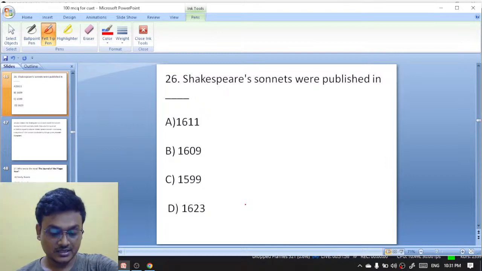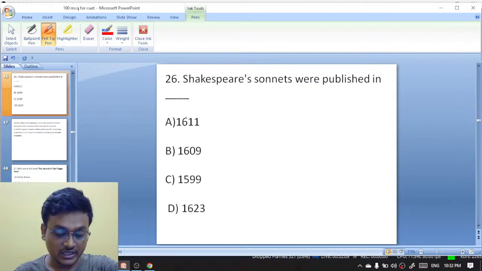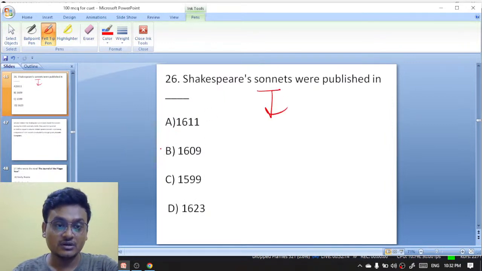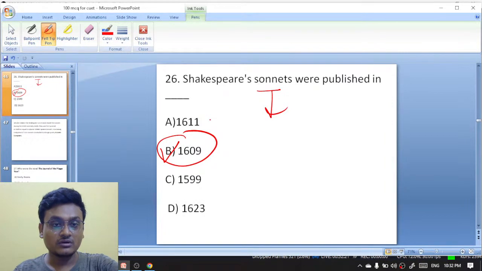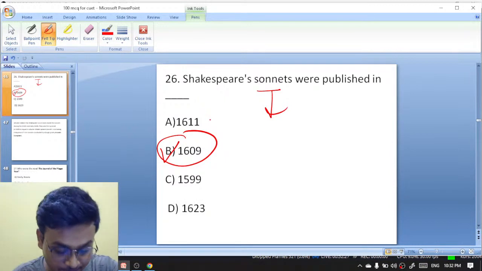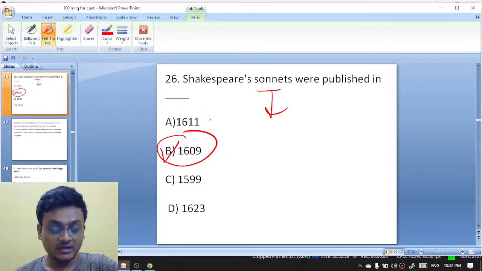Exactly. Raja, then Somili. Fantastic. Exactly, it is 1609. Shakespeare's sonnets were published in 1609. And the first folio was published in, exactly, Priyanka. When did the first folio of Shakespeare get published? Exactly, Saurabh. Now tell me, when did the first folio publish?